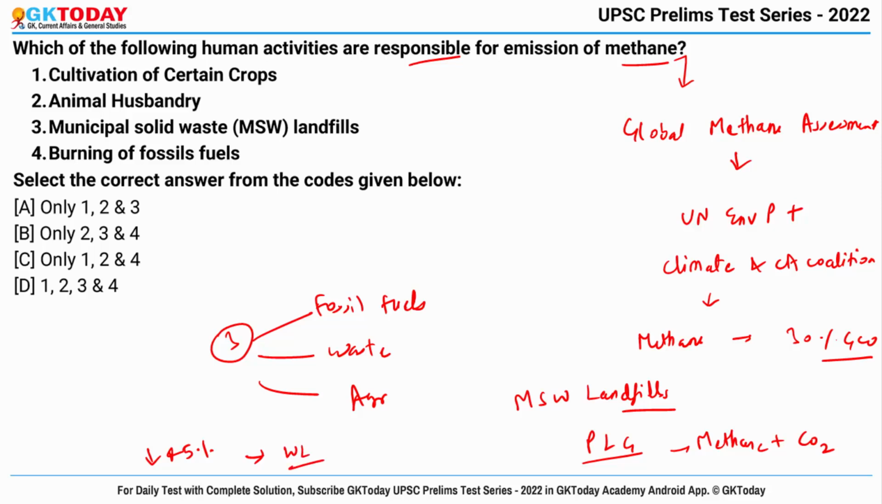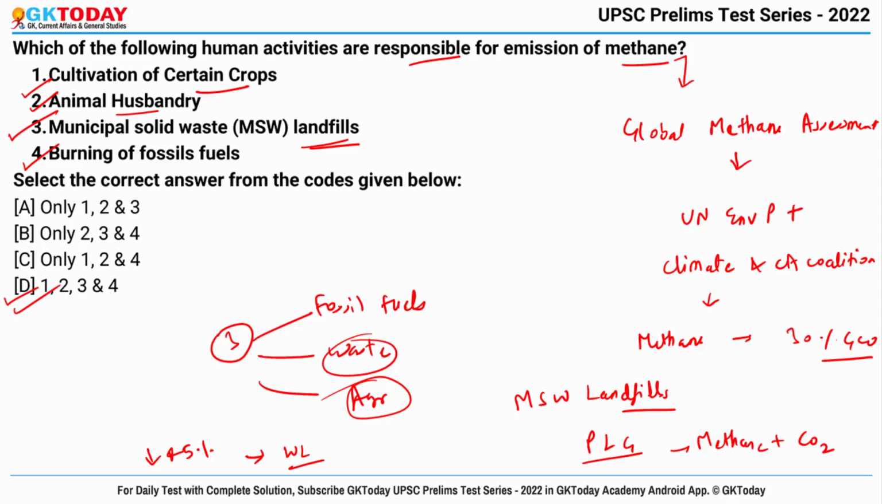Okay, so this was the whole report, and now let's see the options. First is cultivation of certain crops. Yes, it comes into agriculture. Second is animal husbandry. Yes, this is also right. Municipal solid waste landfills means it comes under waste. Yes, it is also correct. And last is burning of fossil fuels. Yes, this is also true. And the right answer becomes 1, 2, 3 and 4.